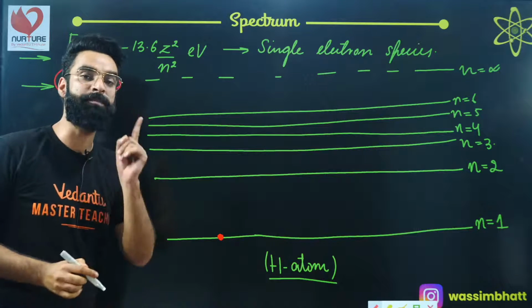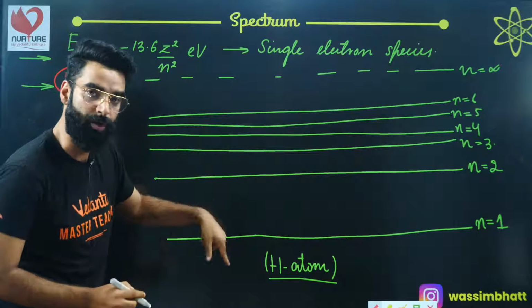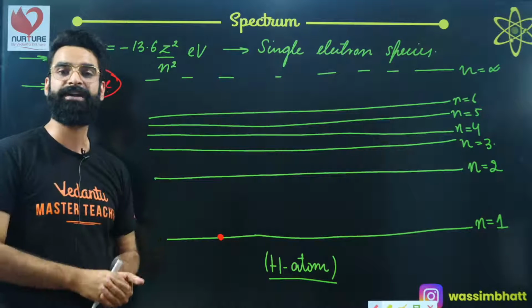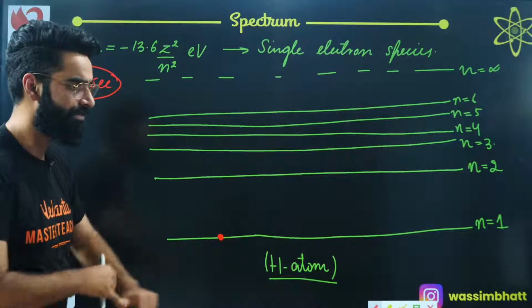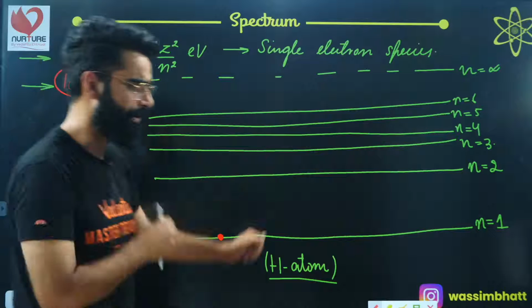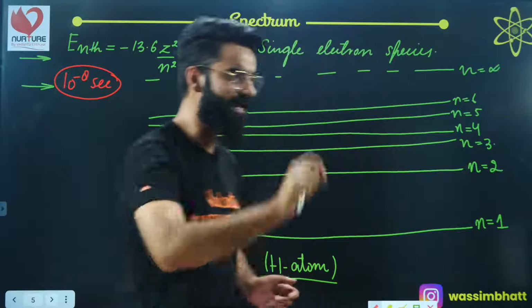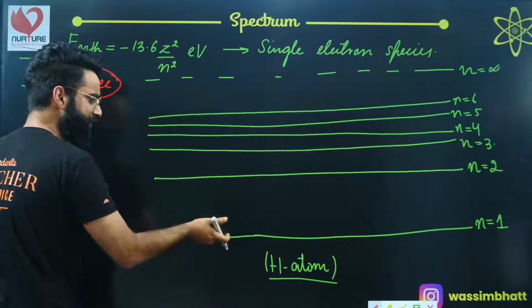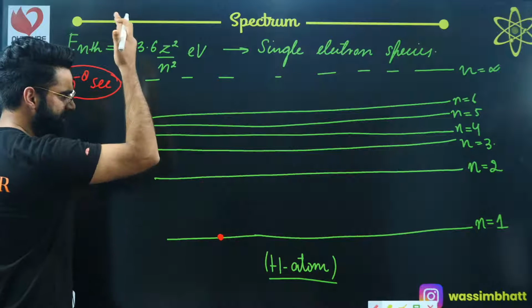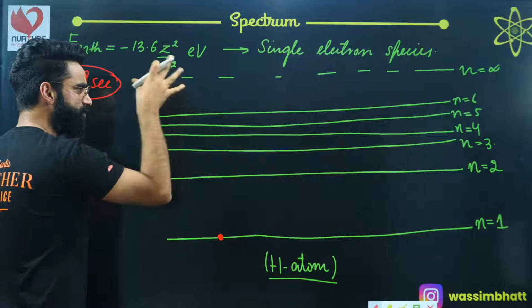And when the electron makes a transition from higher energy state to lower energy state, it emits energy in the form of radiation, okay? That's something which I assume all of you must be knowing now, yeah? Now people, understand a few important things. See, this was the electron at ground state. I gave some energy to this electron. It went to the higher energy state, right? In the higher energy state, the electron is highly unstable.